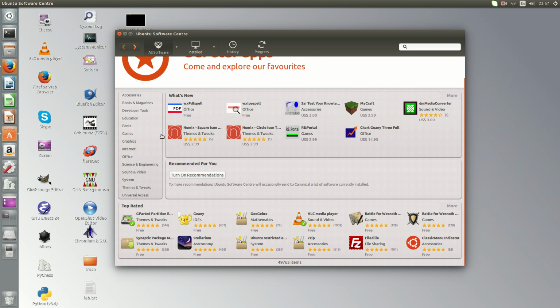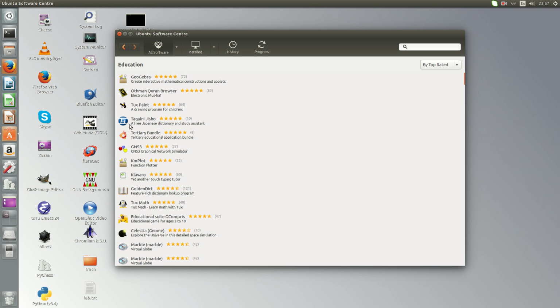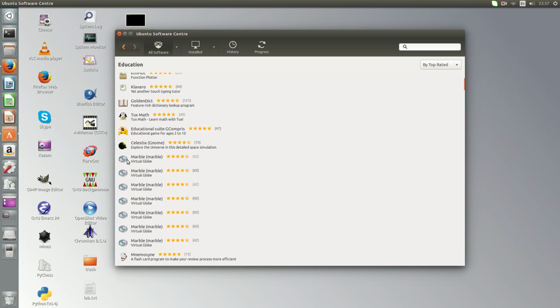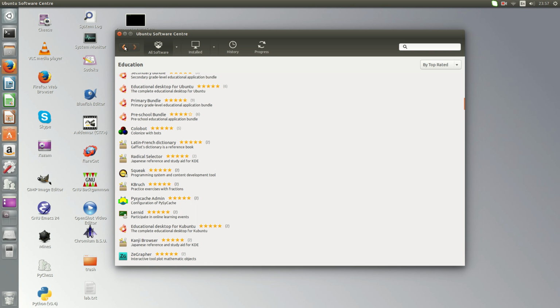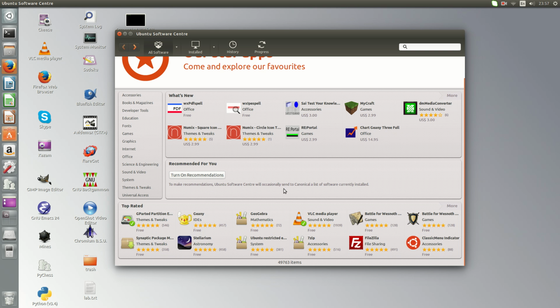You have so many games. Look at all this education. You can learn science. You can learn simulations and stuff. Anything you want. There's so much available for you here. It's just like iTunes for Apple, where you buy stuff for money, software. Where here it's all free. It's all for you to use.